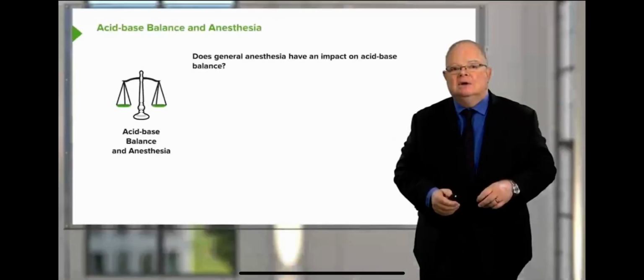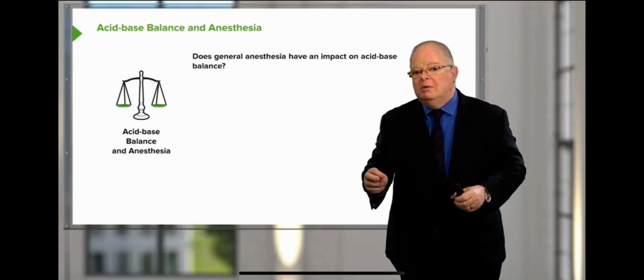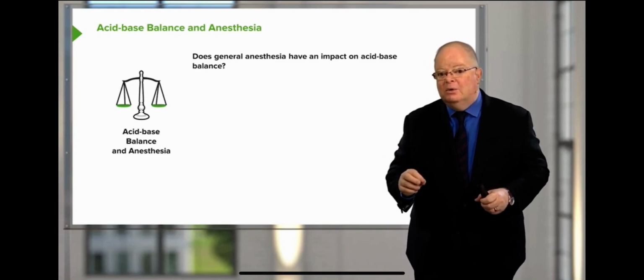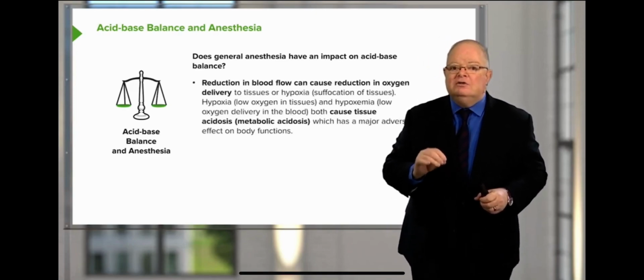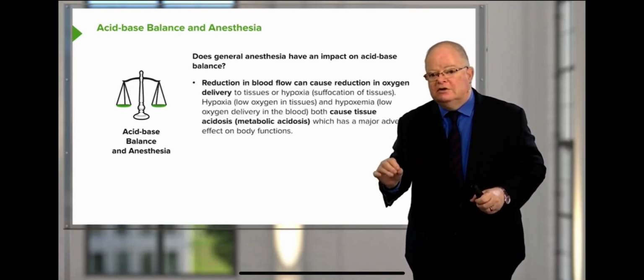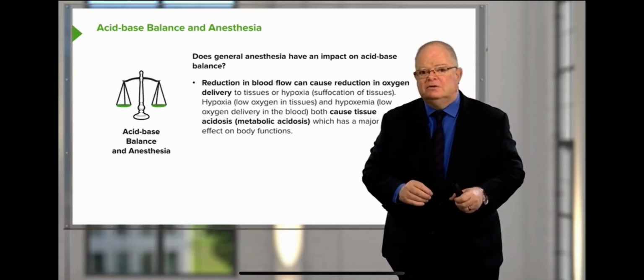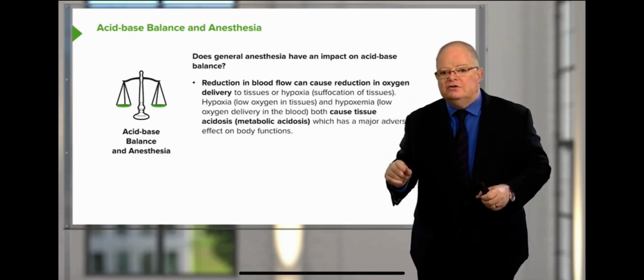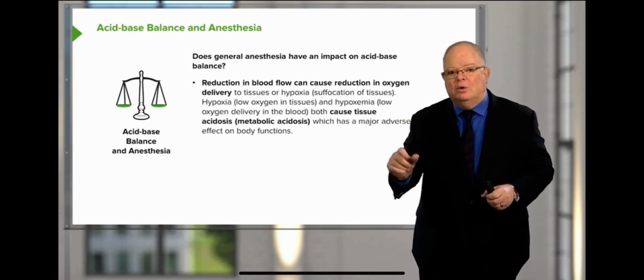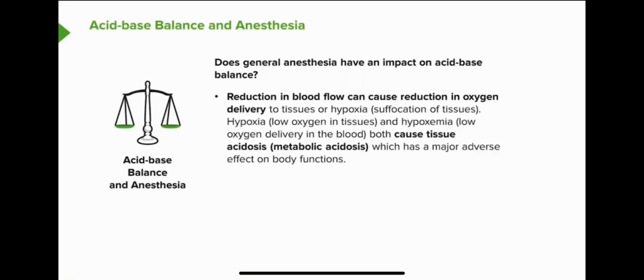In the section on cardiovascular function, we mentioned the importance of maintaining blood flow to vital organs. Reduction of blood flow can cause reduction in oxygen delivery to tissues, or hypoxia, which basically is suffocation of tissues. Hypoxia, or low oxygen in tissues, and hypoxemia, which is low oxygen in blood, both cause tissue acidosis, or metabolic acidosis, which has a major adverse effect upon body functions.